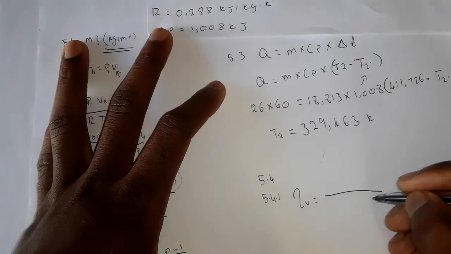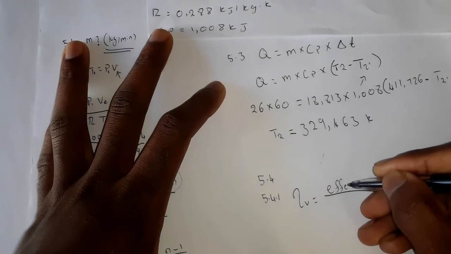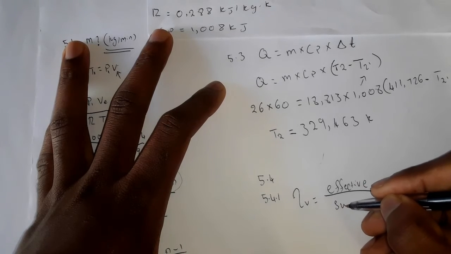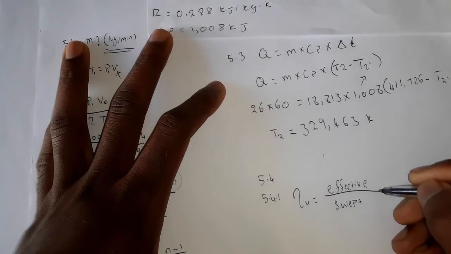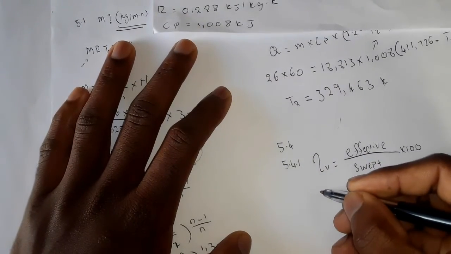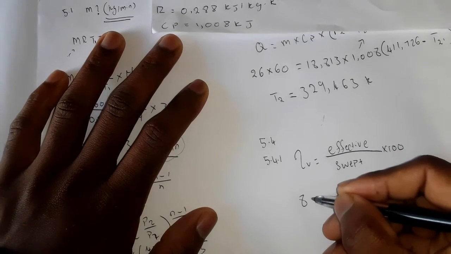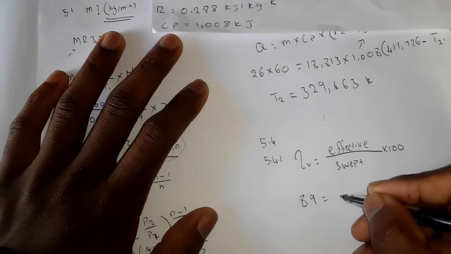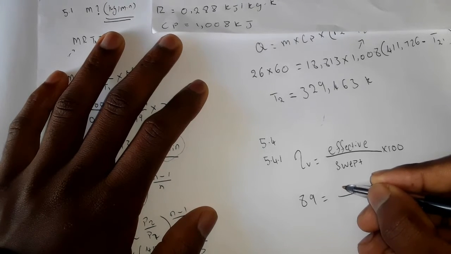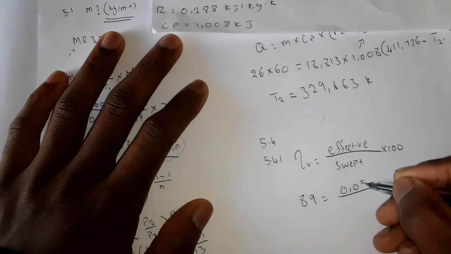Therefore, we're going to use the low pressure volumetric efficiency. We know it is equal to the effective volume divided by the swept volume, times 100. This we are given: the volumetric efficiency is equal to 89. The effective volume is 0.045.